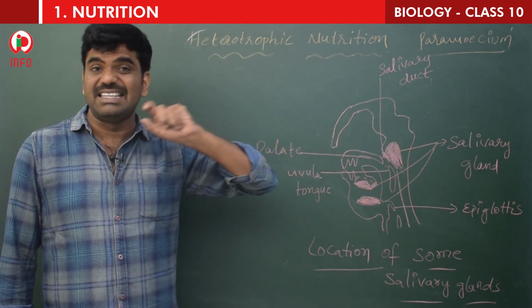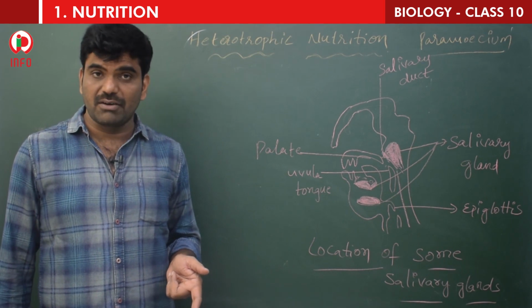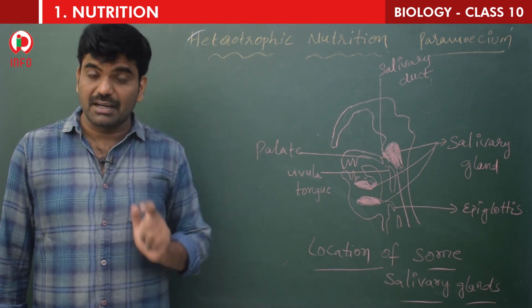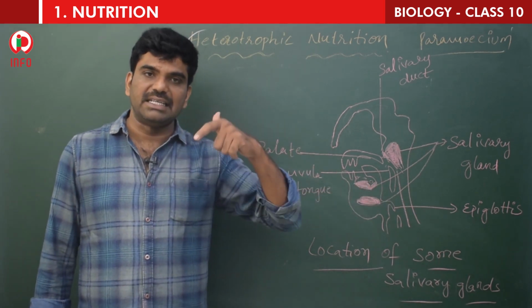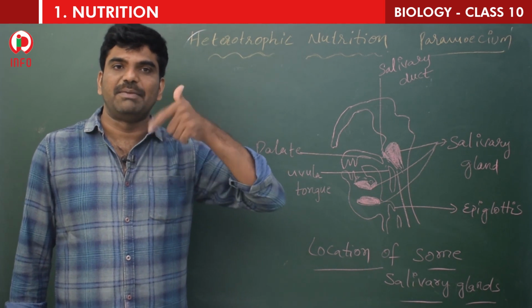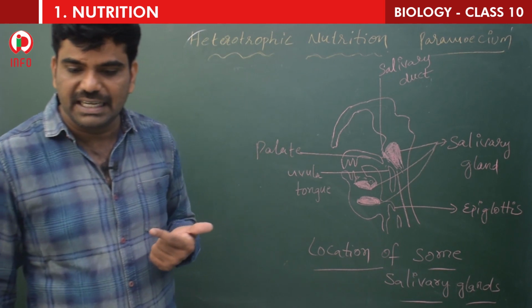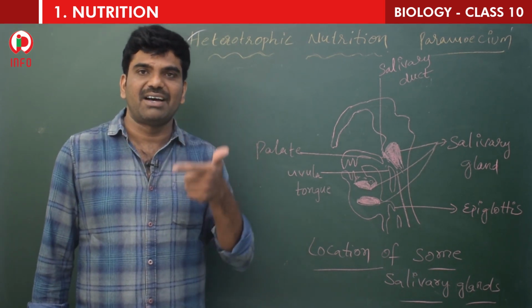Our teeth are very hard so that they can break bone also, yes or no? We break the bone of the chicken, the bone of the mutton also, though it is somewhat hard. Whatever it might be, we eat the food and it is cut and crushed by our teeth in the mouth and mixed with the saliva.